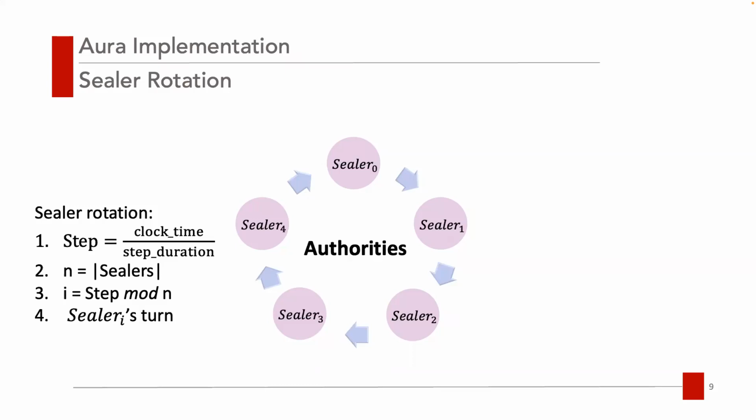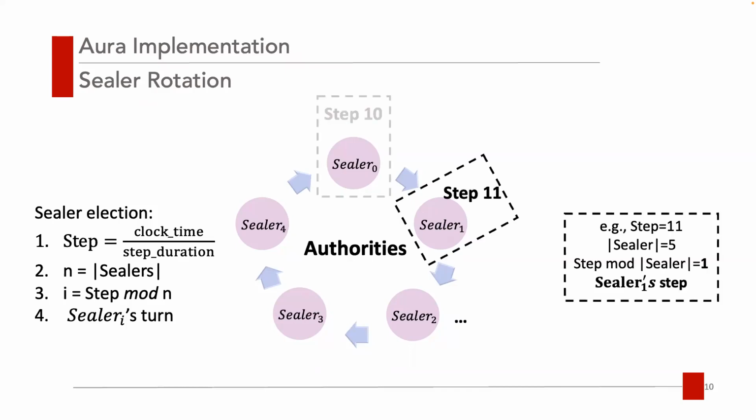Then we dive into the details of each type of the design. We first look into the Aura implementation. Sealers in Aura take turns to become the leader who can propose blocks. The sealer rotation is relevant to clock time, step duration, and committee size. Each sealer has the same possibility of being the leader.